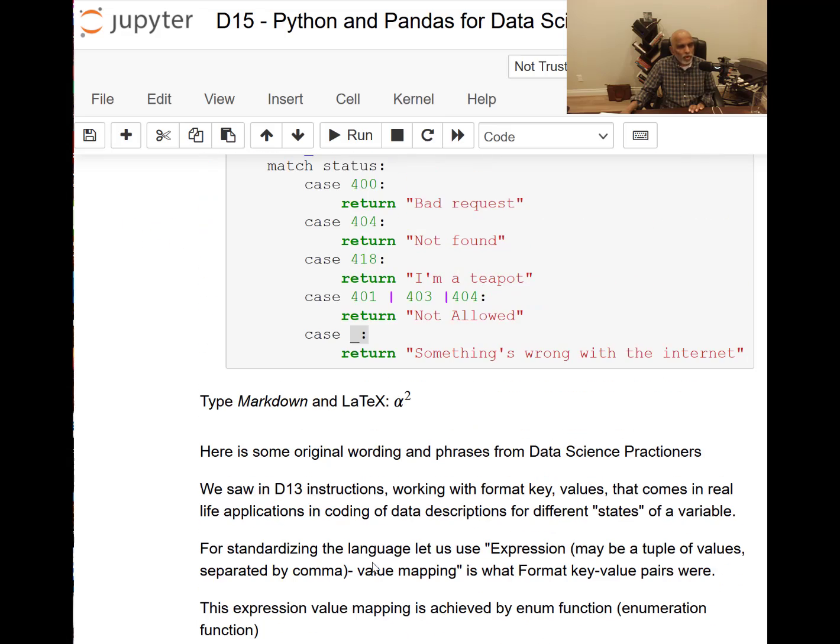So here is now what I want to do: I want to introduce you to the enum. Okay, so I will stop with this one. That will be the third lecture for today. Thank you very much.